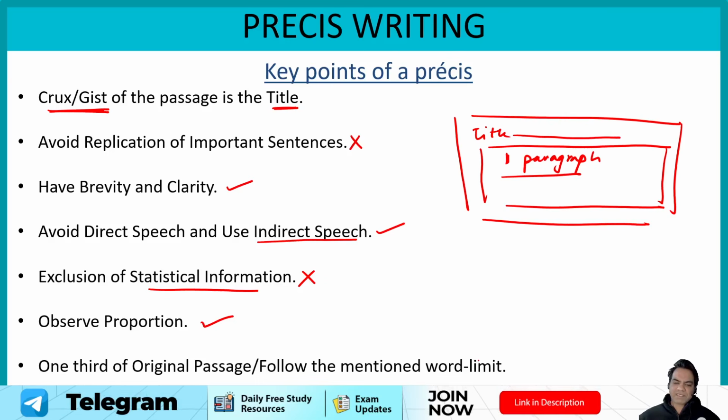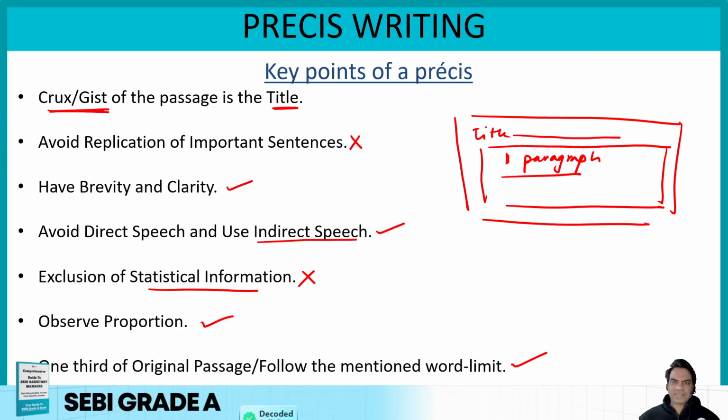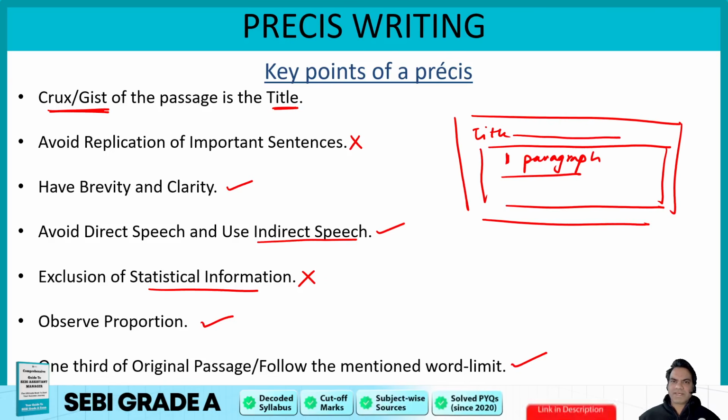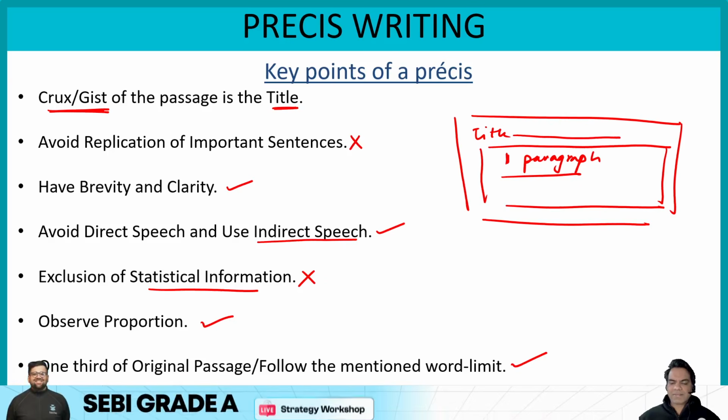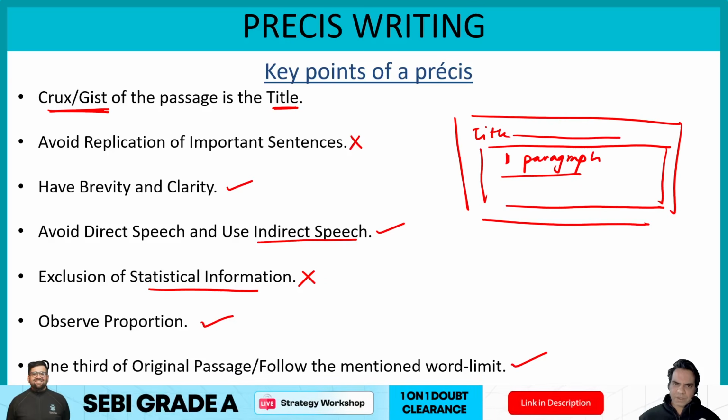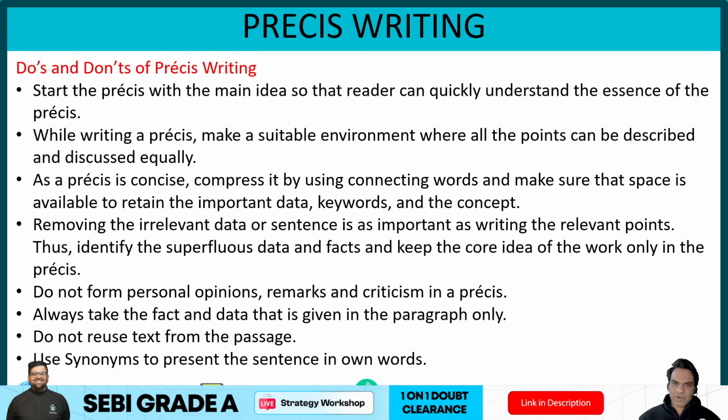And guys, please follow the word limit that is mentioned. If the word limit is 120, make sure you reach as close to 120 as possible. It's not necessary to exactly write 120, but you go as close to 120, maybe 110, 115, 116. So the closer to the word limit, the better it is going to be for you. So these are the key points or core points of a Prezi.